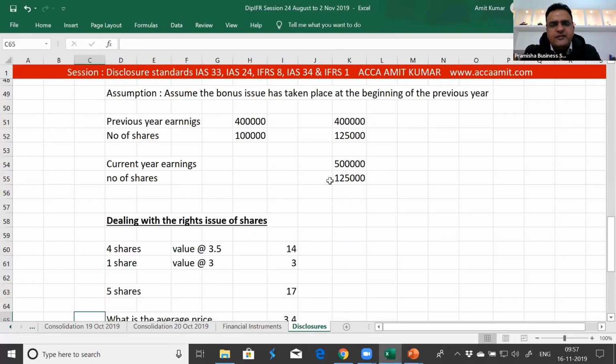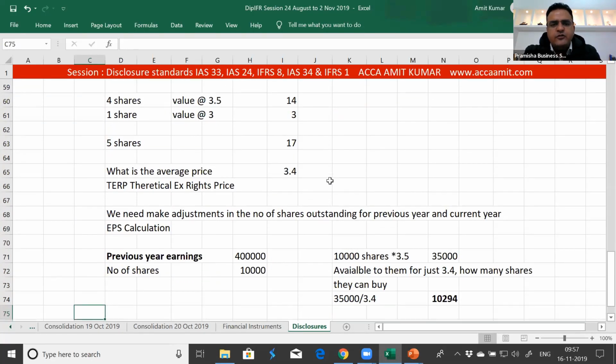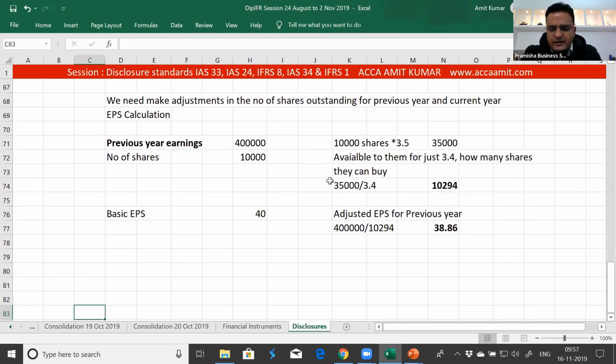In case of rights issue, there is a bonus element. Now we need to adjust this bonus element in the previous year EPS in our adjustments. Previous year EPS is given to us as 40, but we need to make the adjustment of the bonus element in the previous year to be able to compare it with the current year. Like we did for the bonus issue, in similar fashion we also need to make adjustments for the rights issue bonus element. And how is it done?